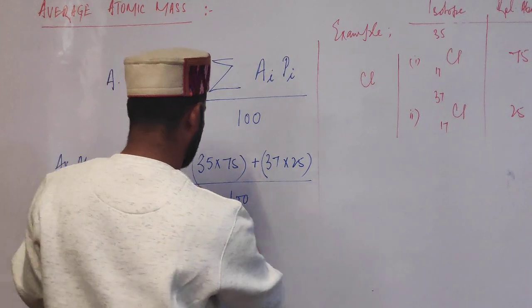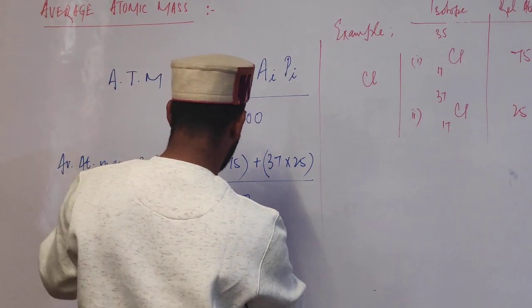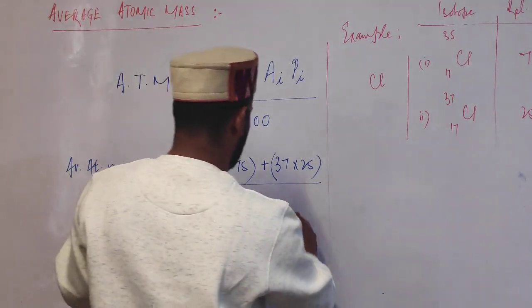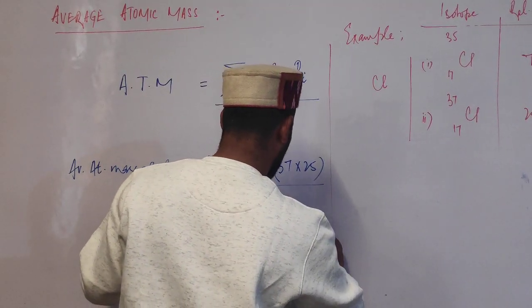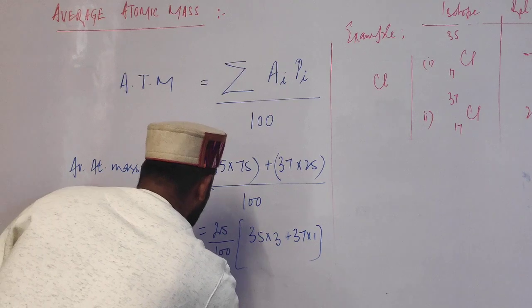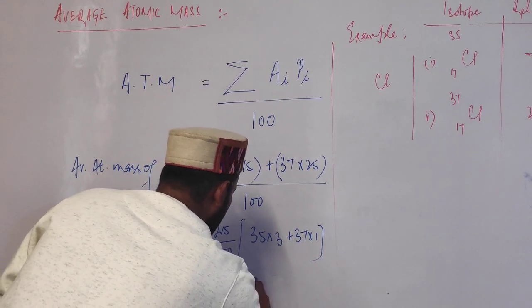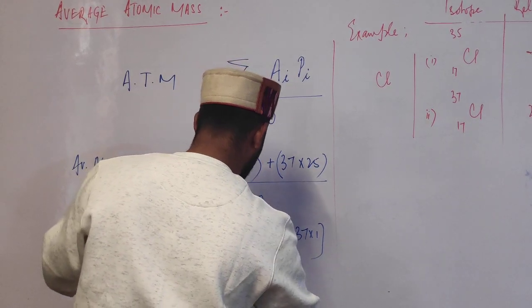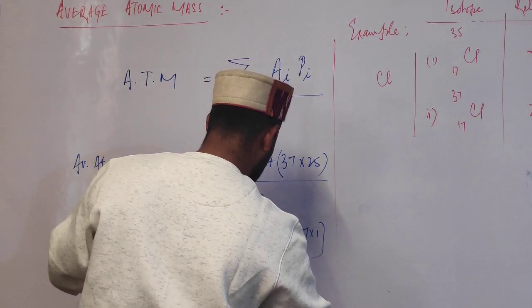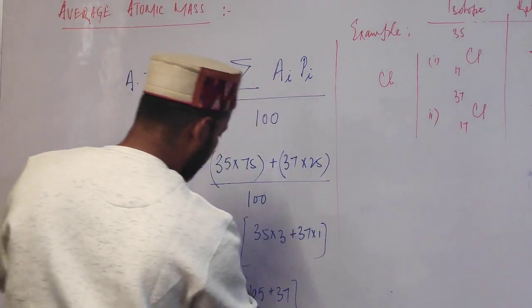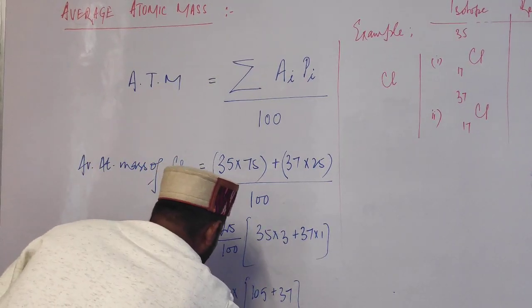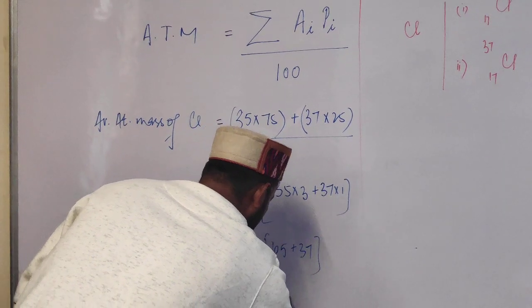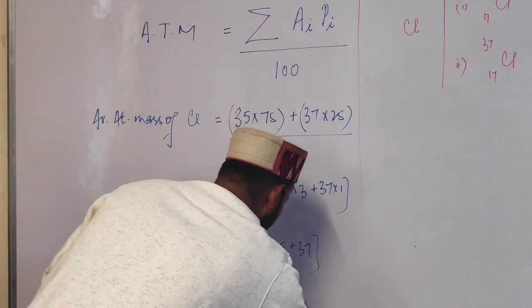So this will be 25 over 100. So we have 35 times 3 plus 37 times 1. Solving this, it is 1/4 of 105 plus 37. So we have 142 divided by 4, so it is 35.5.